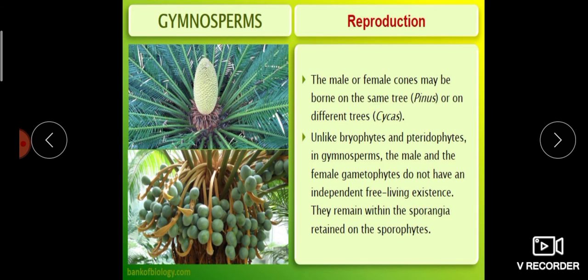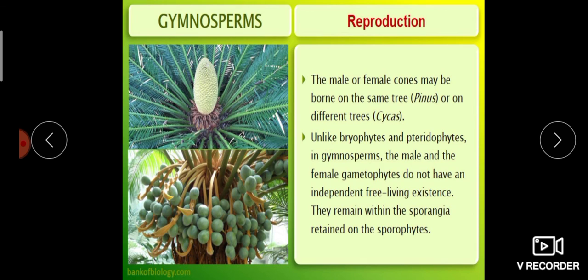The pollen tube carrying the male gametes grows towards the archegonia present in the ovule. Once it reaches the archegonia, the pollen tube tip bursts and discharges its contents near the mouth of the archegonia. After that, the male gamete fuses with the egg. As a result, fertilization takes place.